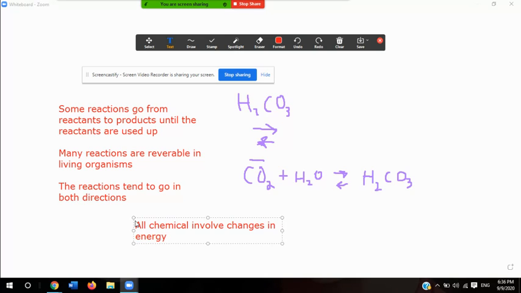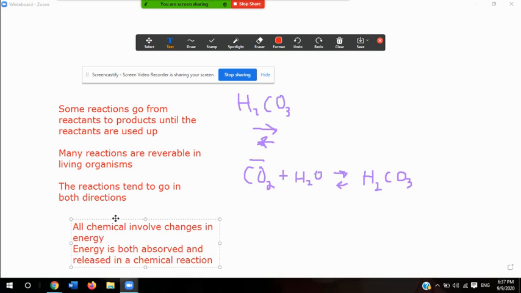It says energy that is added to the reactants breaks their chemical bonds. When new bonds form in the products, energy is released. This means that energy is both absorbed and released during a chemical reaction. This is also important.